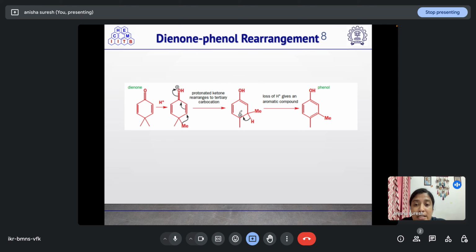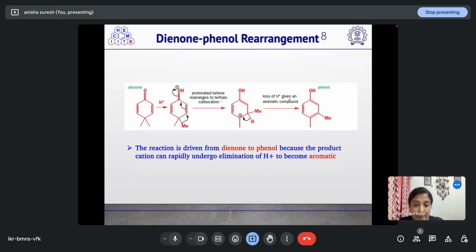Now we are having a tertiary carbocation. For neutralizing it and for the regaining of aromaticity, this proton will be abstracted. It will be moving in this direction so as to neutralize the positive charge, resulting in the formation of phenol. So the protonated ketone rearranges to tertiary carbocation, and loss of H plus gives an aromatic compound. These are the two major steps that are taking place in dienone-phenol rearrangement.